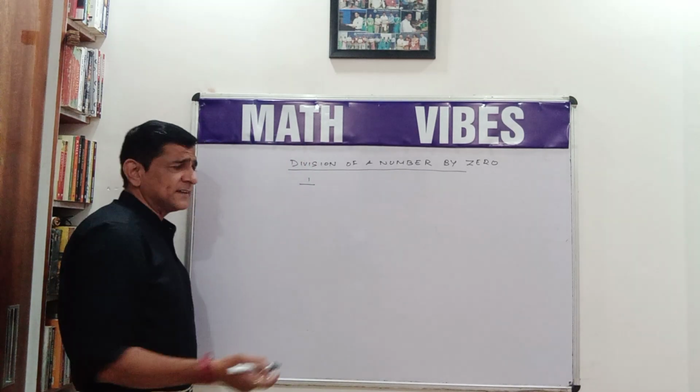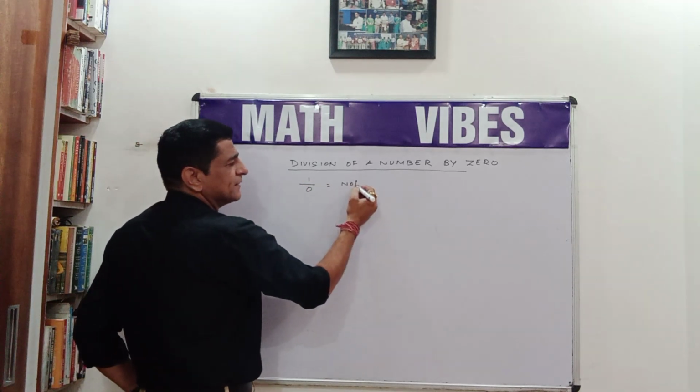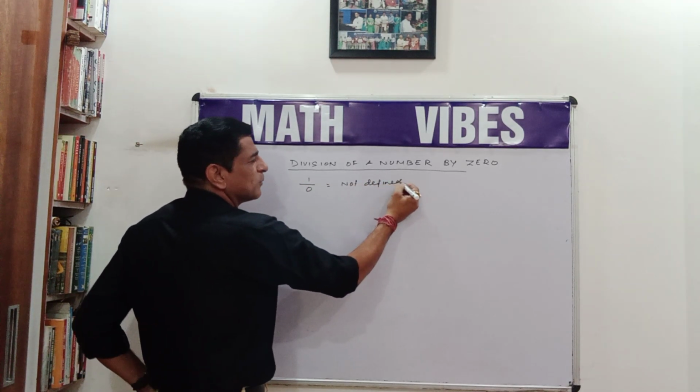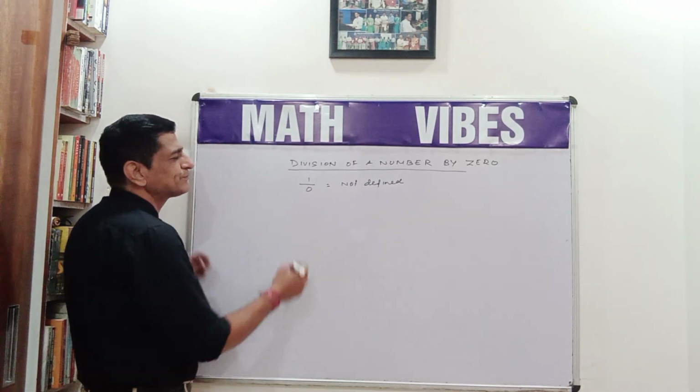We must be knowing the answer. When we divide a number by 0, we say that it is not defined. But why is it so? Let us take an example.